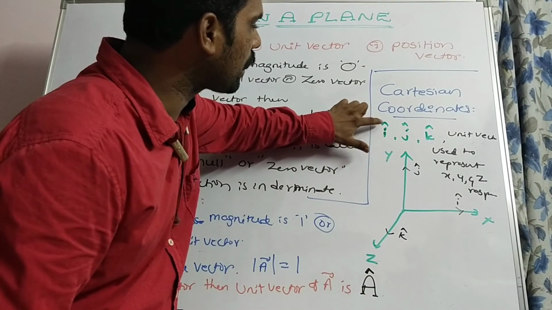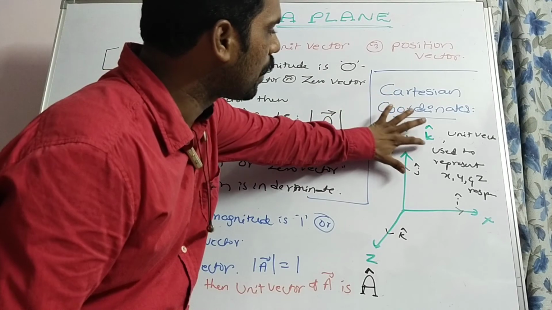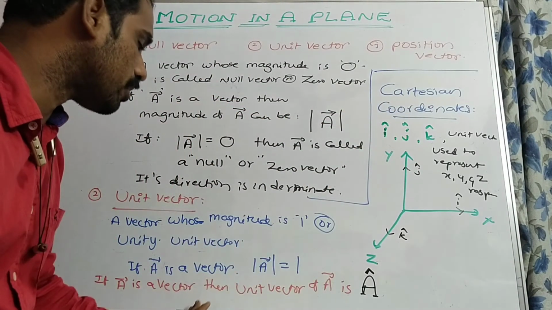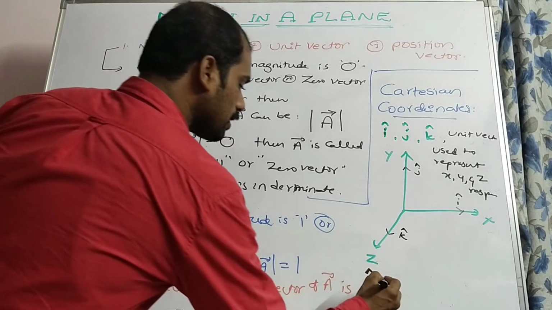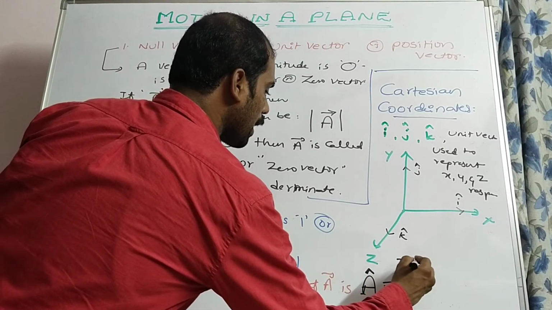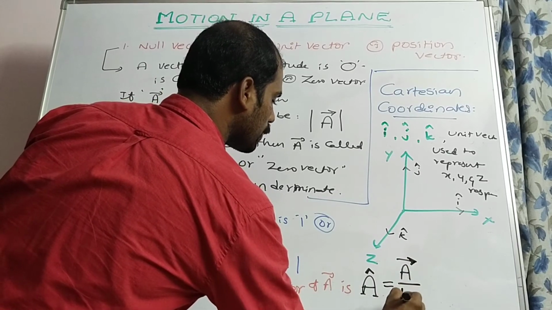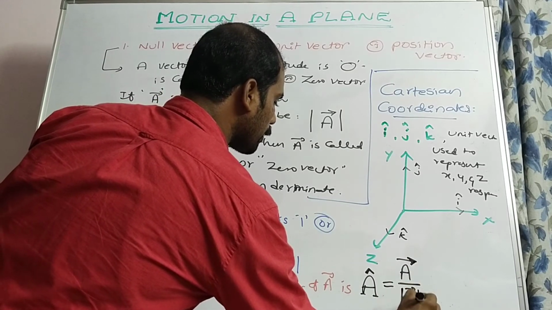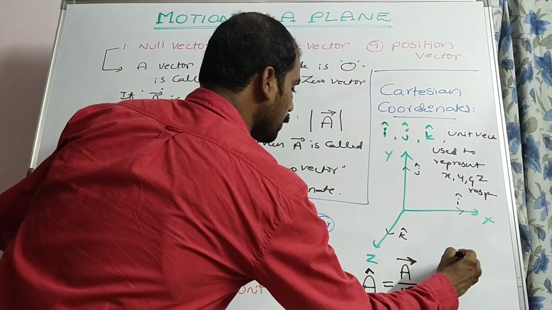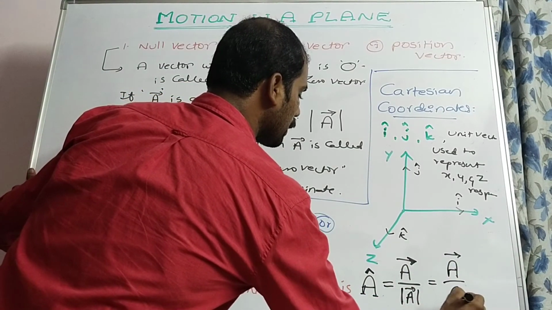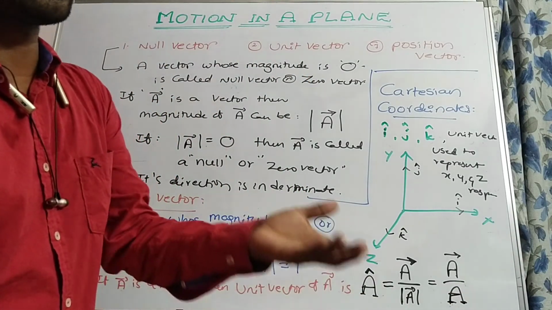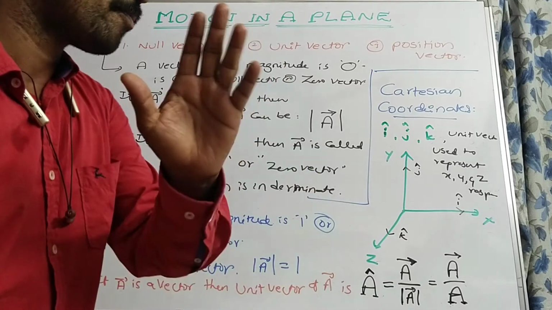See here, I cap, j cap, k cap, like that I am writing here. A cap, the unit vector of a bar, is equal to the ratio of the vector and the magnitude of that given vector. That is simply written as a bar by a. If the modulus of a bar is equal to 1, then the vector a bar can be called a unit vector.